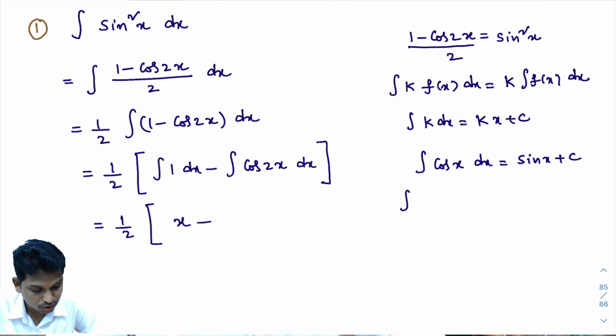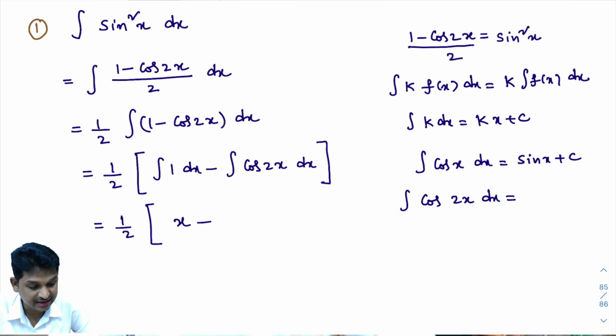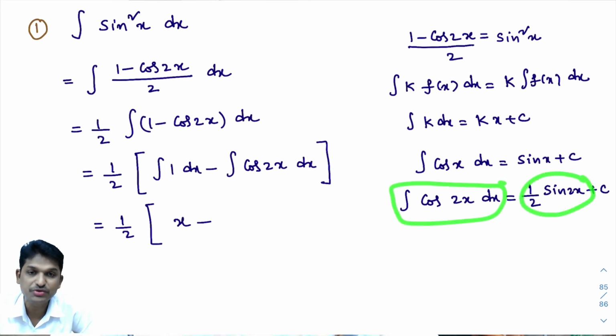Now, in module number 2, what you learned is that in place of x, if ax plus b is there, here ax plus b means 2x plus 0, how to integrate it? Then its answer starts with 1 by the x coefficient. What is the x coefficient here? The x coefficient is 2. 1 by 2 into, as you know, integral of cos x dx is sin x, so integral of cos 2x is sin 2x plus c. So integral of cos 2x dx is 1 by 2 into sin 2x plus c.